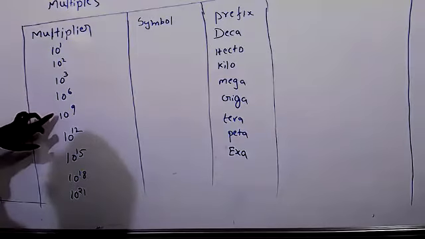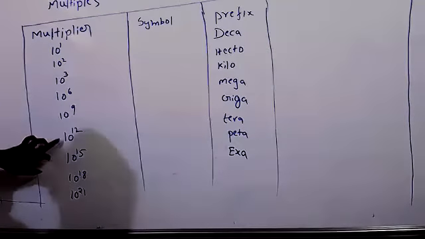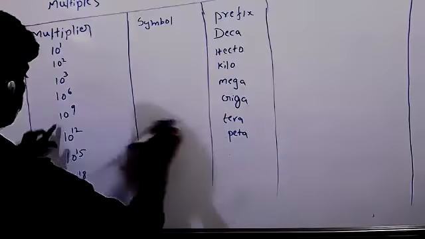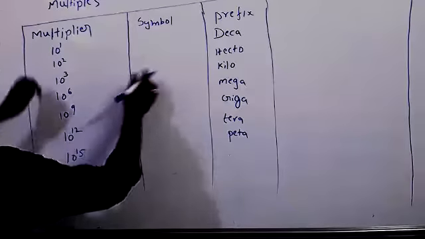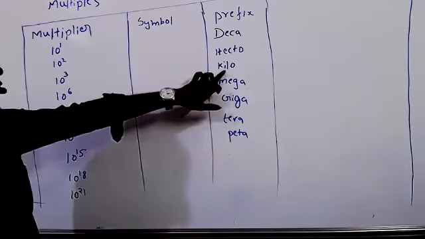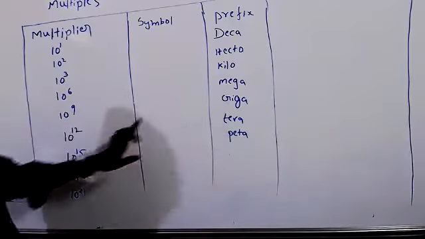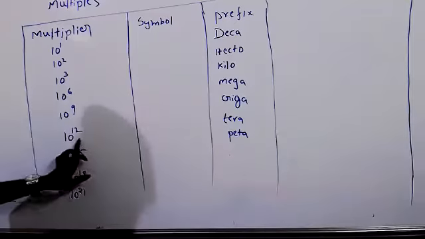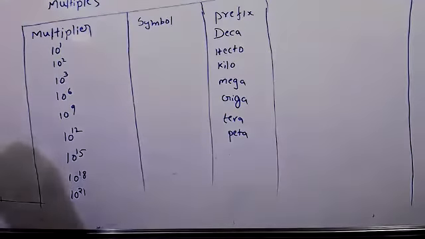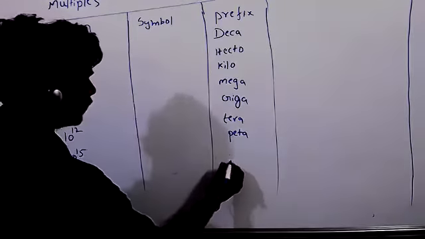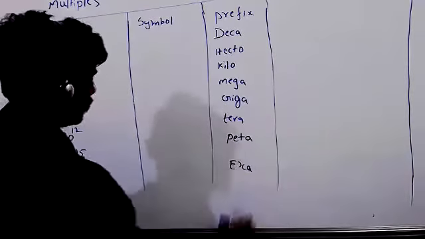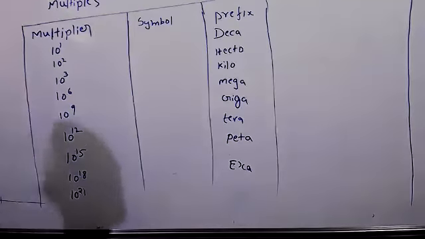See, 10 to the power of 1 is deca, 10 to the power of 2 is hecto, 10 to the power of 3 is kilo, 10 to the power of 6 is mega, 10 to the power of 9 is giga, 10 to the power of 12 is tera, 10 to the power of 15 is peta, 10 to the power of 18 is exa, and 10 to the power of 21 is zetta.